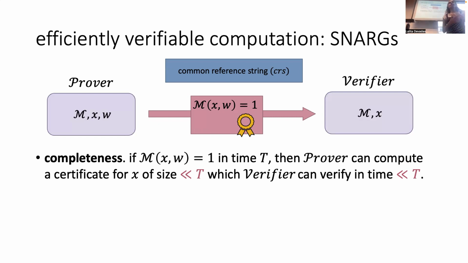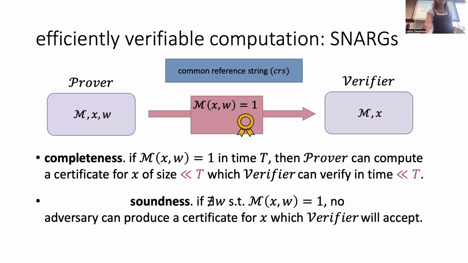It's basically just one message that the prover can use to prove that this computation was done correctly. The completeness property is pretty much what you would expect. If it's true that M does accept X given this witness in some time t, the prover should be able to generate a short certificate. Here, really, it's important that the size of the certificate is substantially less than t. Why? Well, in the non-deterministic case, it's not necessarily as important, but basically we need there to be some reason for Bob to actually outsource this computation, right? We need to gain something from the fact that the verifier now only has to look at this short certificate as opposed to looking at the entire computation and having to redo it itself. The verifier can actually verify the certificate in time much less than it takes to actually perform the computation.